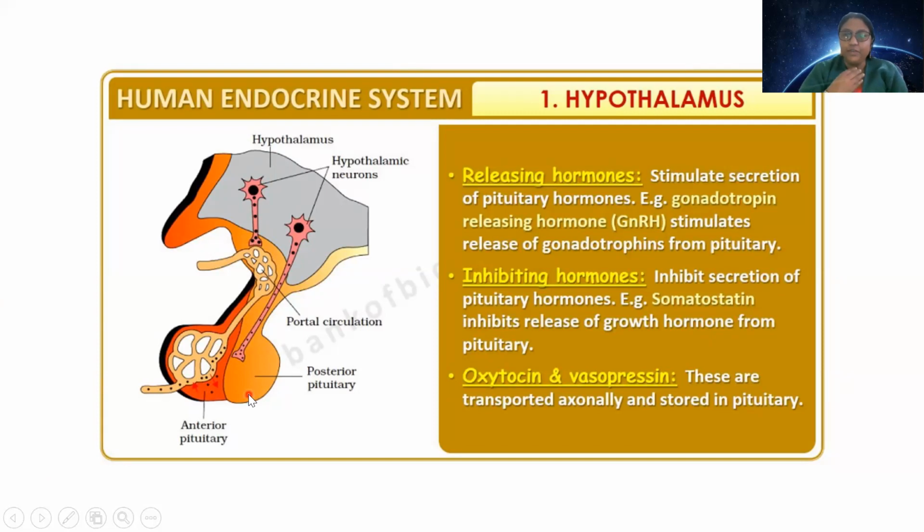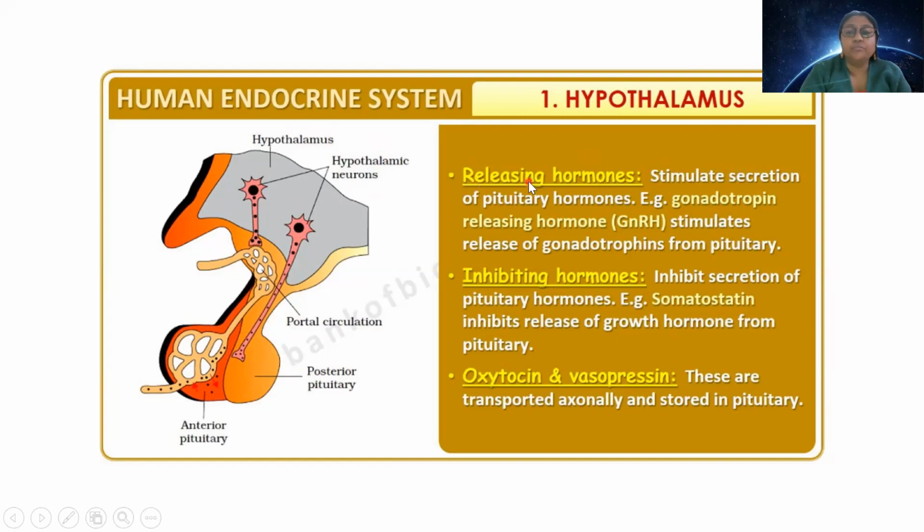The anterior pituitary gland is located below the cerebrum, and the part which is near our forehead or the front part of our body is called anterior, and the one which is back is known as posterior. Now the portal circulation carries blood, but hypothalamus hormones are also carried and stored into the posterior pituitary.